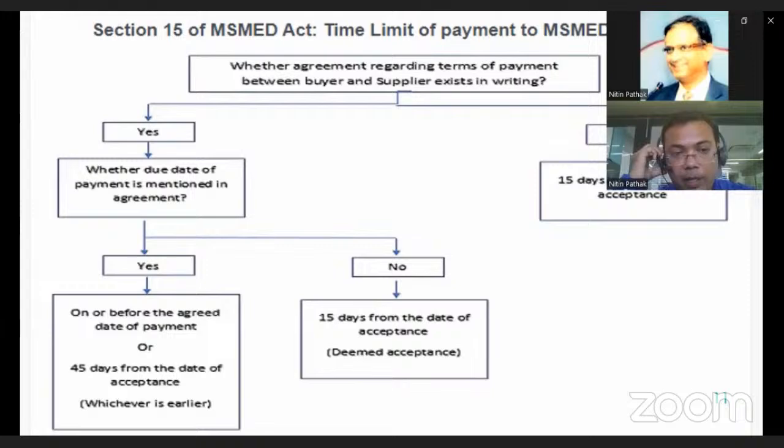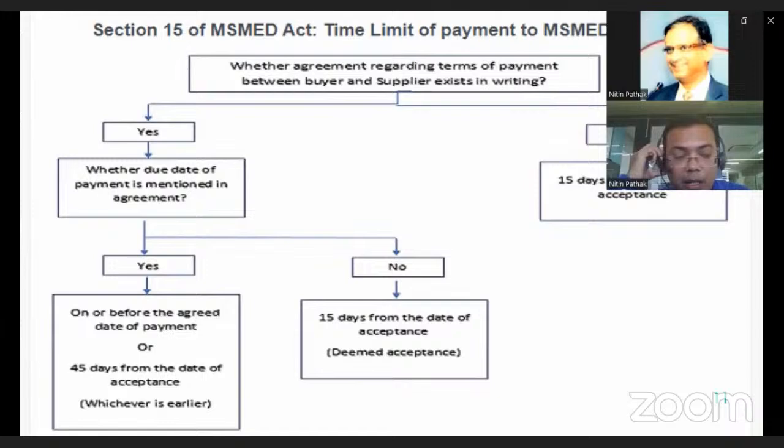If there is an agreement but the due date is not specified in it, then 15 days from the date of acceptance, meaning the date of actual delivery of the goods or rendering of the service, called the appointed day or deemed acceptance. From that day, within 15 days, the buyer needs to make the payment to the supplier.